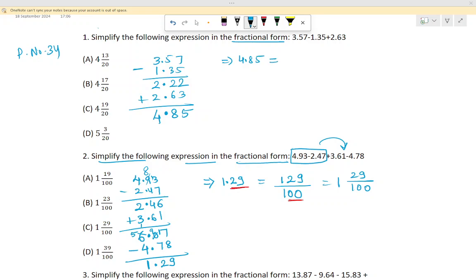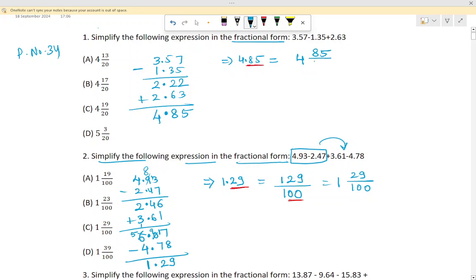Yes, 4.85 means 4 is a separate number. Okay, good. So 4.85 means 4 is a separate number. You take it as 4. Now, 2 decimal places. 2 decimal places means how many zeros do we have to divide with? Tell me.